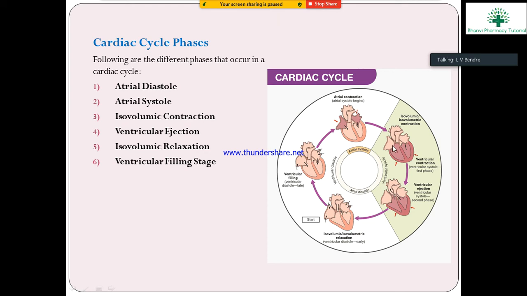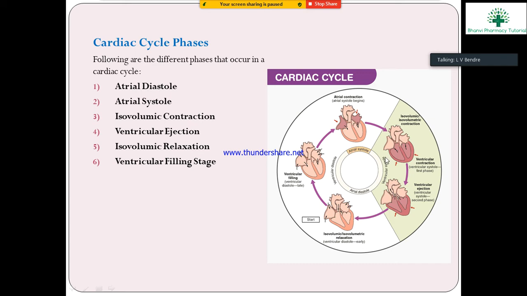You see the arrow marks: inside the ventricles, inside the atrium, outside the ventricle. This is the process of atrial systole.